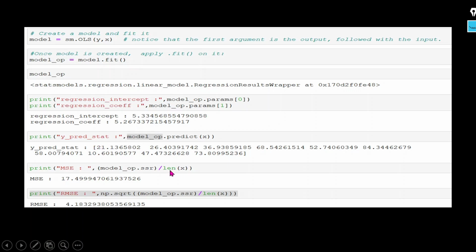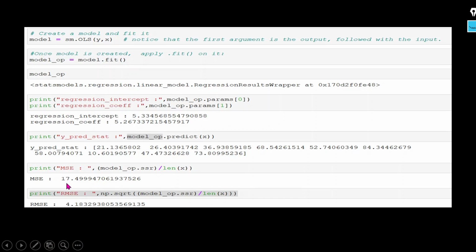But here we can directly use this particular method, SSR, sum squared error. If we use SSR directly, we get 174.99, but here I am going to use the mean squared error. That's why I am going to divide by the length of x. It means, how many data points do we have? We have 10 data points, so I am getting 17.499.